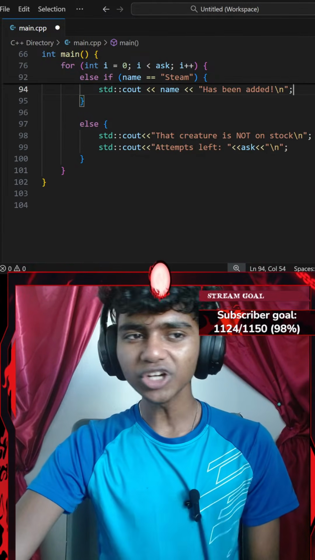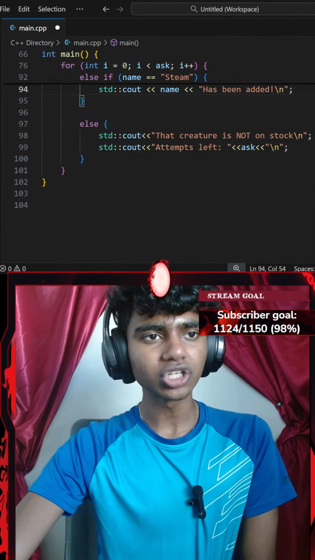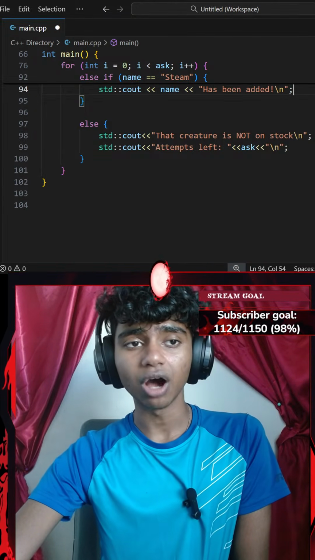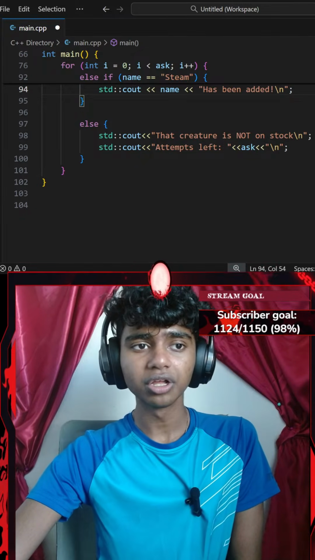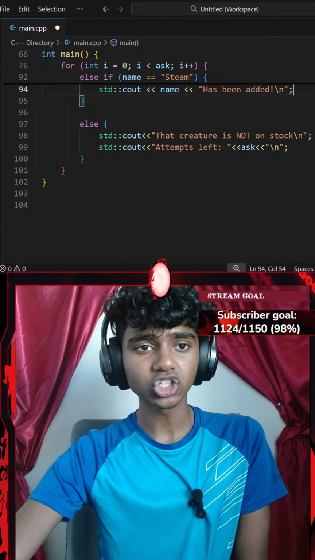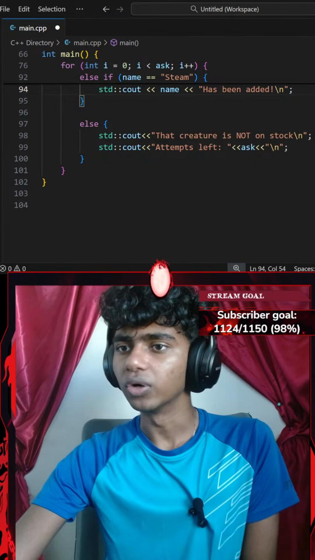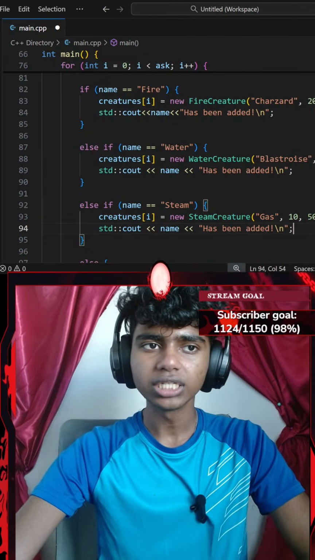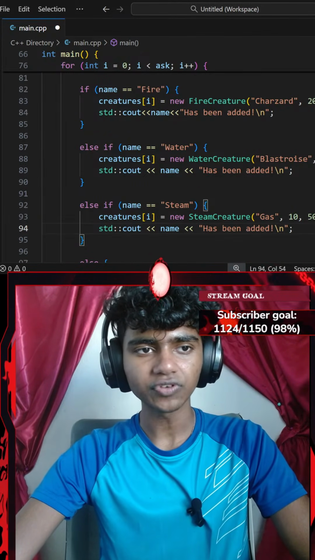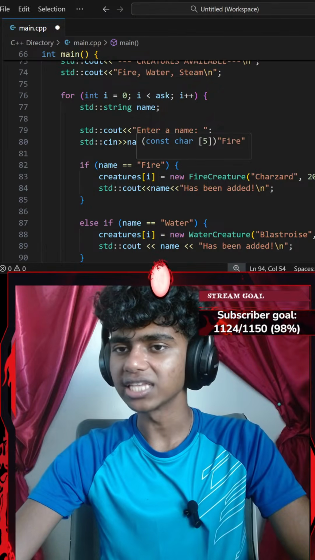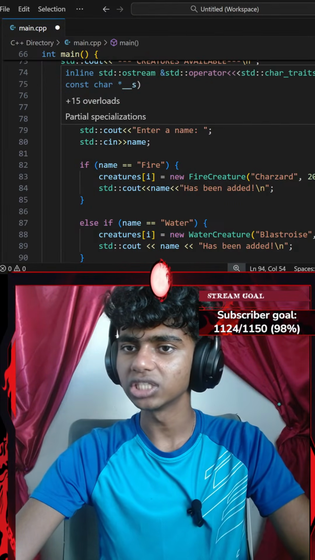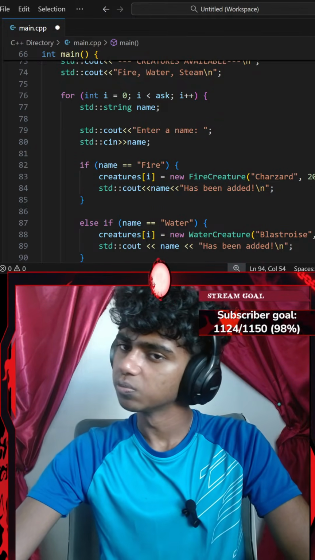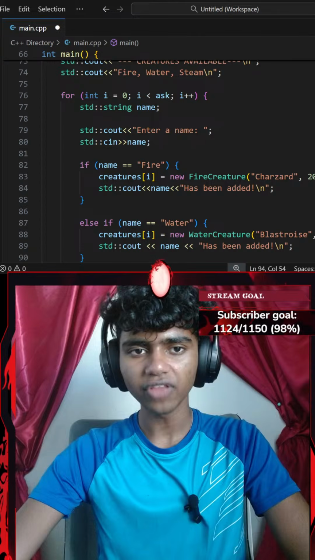Okay, that said, after I go with an else clause, let's read the next instruction. For each creature, water, fire, ask for a name, create a new object dynamically using new vector. Okay, after creation, print creature inventory, call the display. Wait, I should explicitly ask for a name. Okay, so ask for a name. Since I am going to be asking for a name, I might actually do if name equals fire. Okay, I think it's correct.